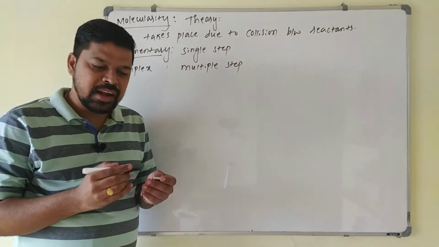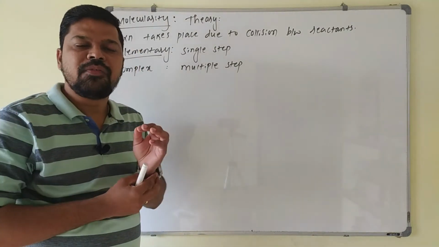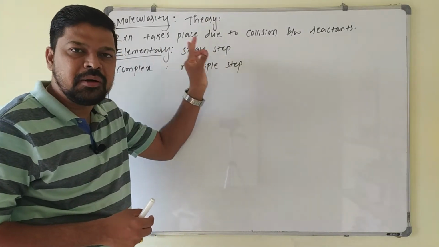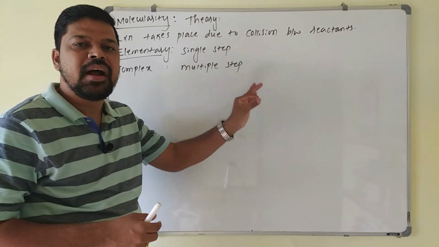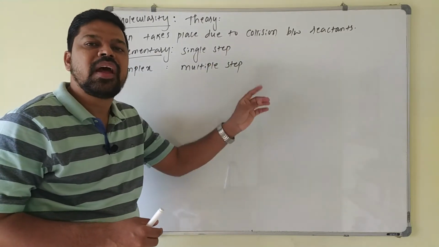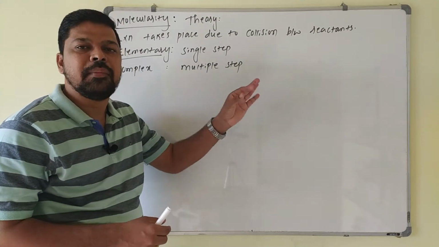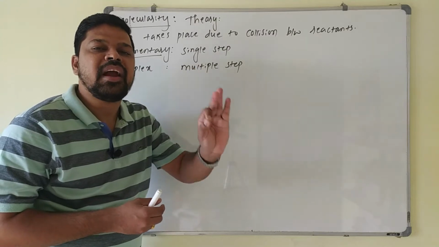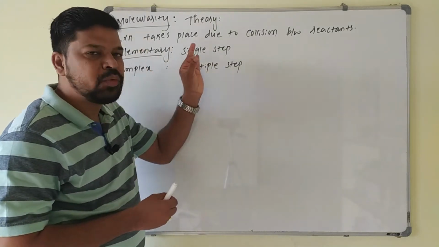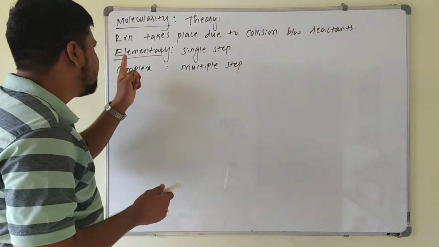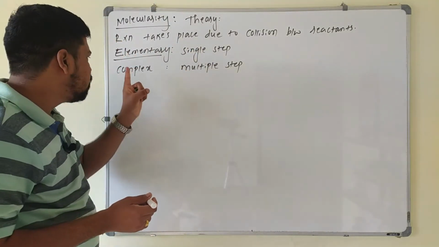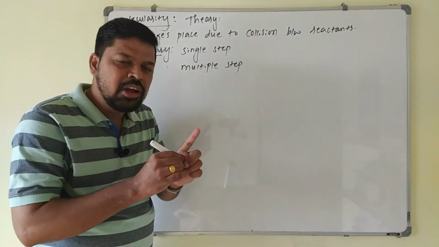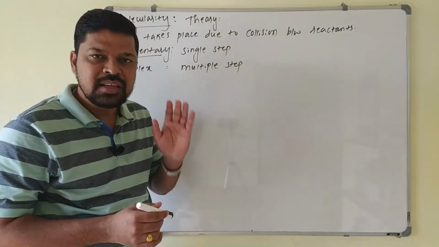Now what is the molecularity of the reaction? The number of reacting species that are taking part in an elementary reaction. This is very, very important. The number of reacting species in the elementary reaction which must collide simultaneously in order to bring about the chemical change is called the molecularity of the reaction. Simply, how many reacting molecules are involved in the reaction. That is applicable only for the elementary reaction but not for the complex reaction which takes place in multiple steps. One thing you keep in mind, molecularity is applicable only for the single step.